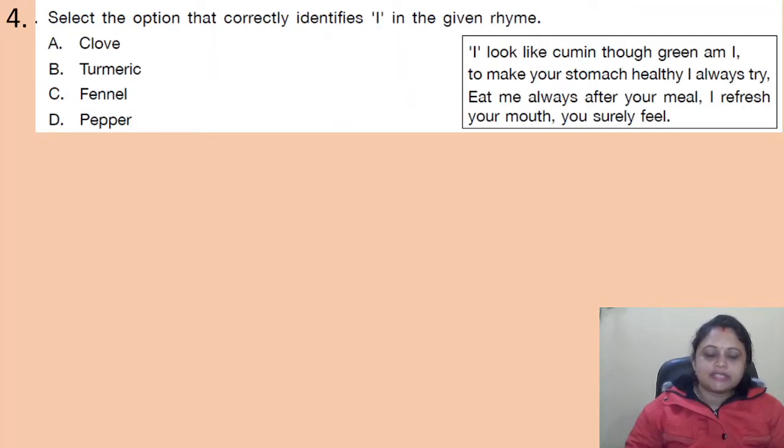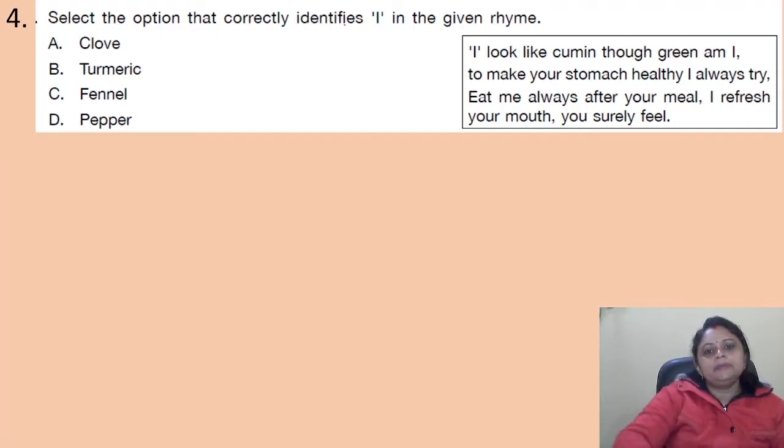Coming to the next question: select the option that correctly identifies I in the given rhyme. I look like cumin, though green am I. To make your stomach healthy, I always try. Eat me always after your meal. I refresh your mouth, you surely feel. So the options are A, clove, B, turmeric, C, fennel, D, pepper.